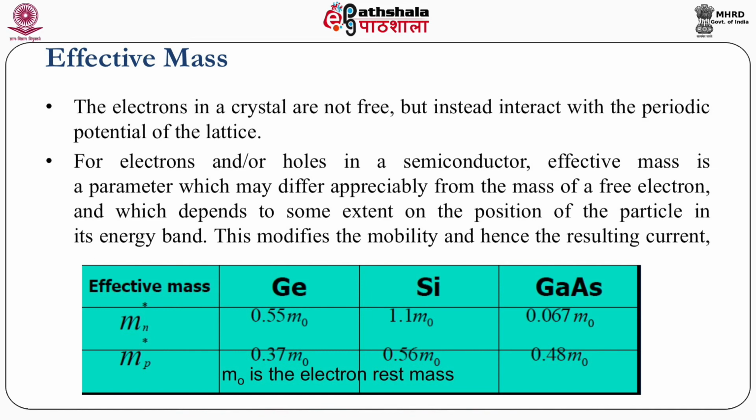But when you discuss an electron or hole in a semiconductor material, it is not free. Basically it is influenced by the periodic potential of the lattice. So if you consider all those forces which affect the movement or the mass of the electron or hole in the medium, that new term is given the name effective mass.